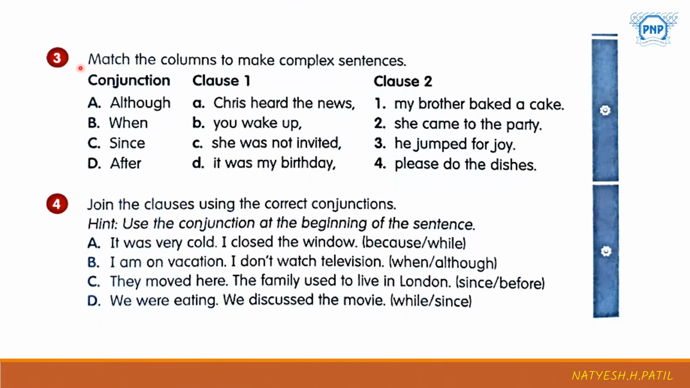Now see question set number 3. Match the columns to make complex sentences. Here they have given all the conjunctions, clause 1 and clause 2. So you have to match the columns to make complex sentences. By matching these columns you have to make one sentence in which you will have a conjunction, clause 1 and clause 2. Like that you have to take one part from each category, and make one simple meaningful sentence. I hope you will do this also.